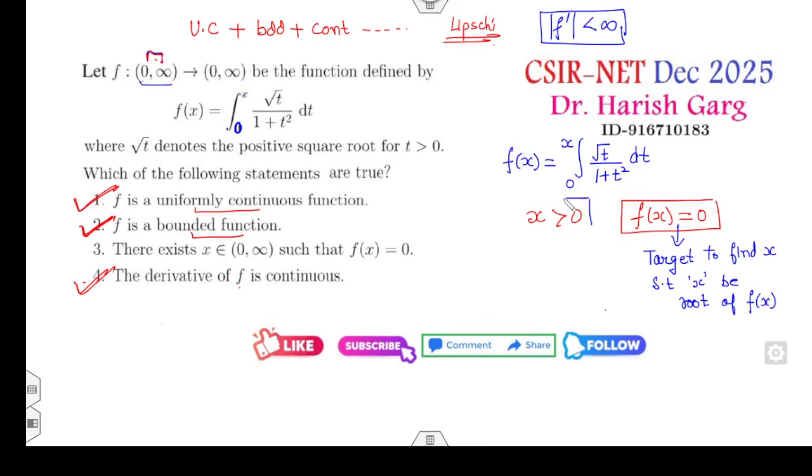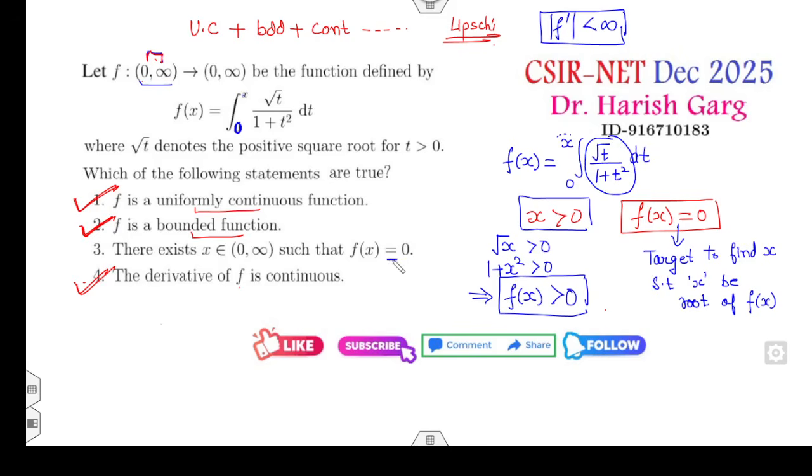Now whenever x is greater than 0, root x is always greater than 0. 1 plus x square is always greater than 0. That means f of x is always greater than 0. Instead of x, you can say, yes, f of x is always greater than 0 because the limit, this portion, is positive. So f of x is always greater than 0, but we need it equal to 0. That means there is no root. Answer is A, B and D are the correct answers.